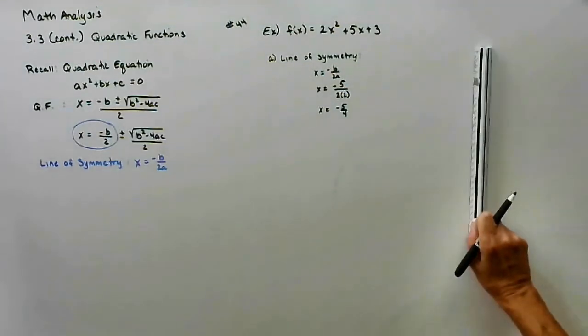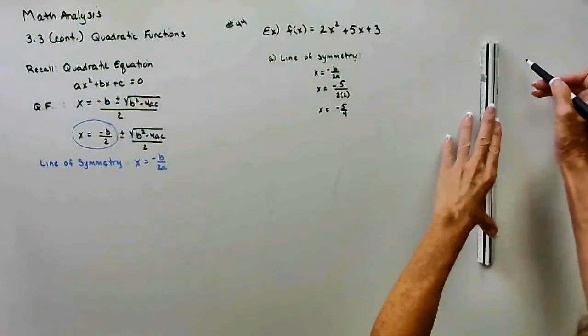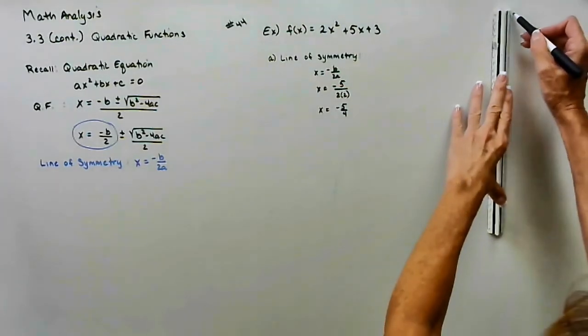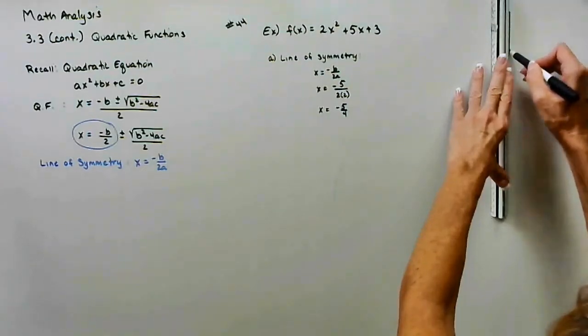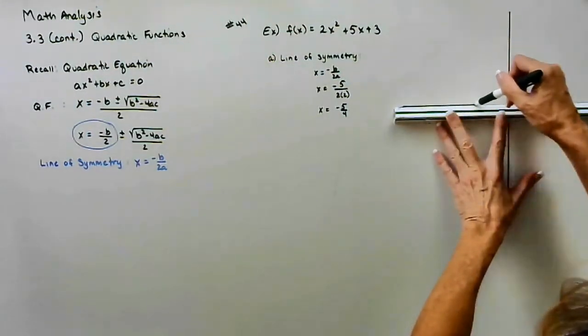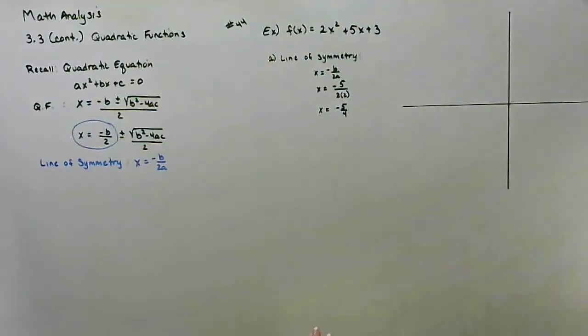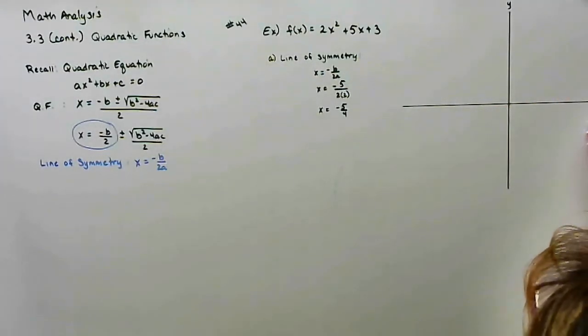So I'm going to start there. How much room do I have? Negative 5/4. So I'll be on the left side, so that's good. How far up can I go? About there. There's our x. There's our y.